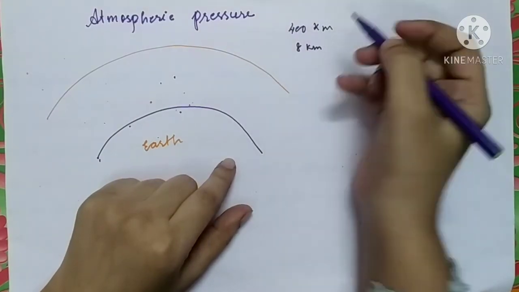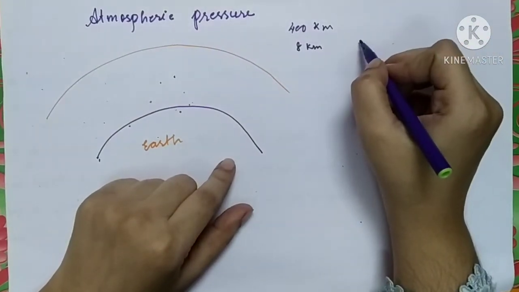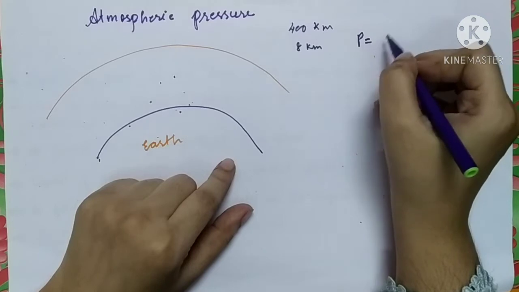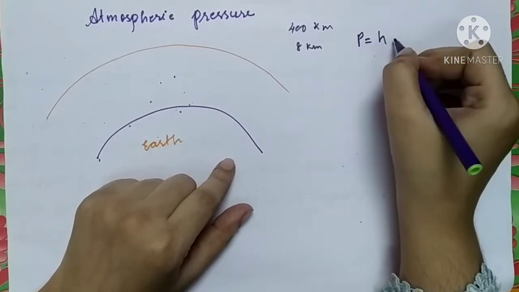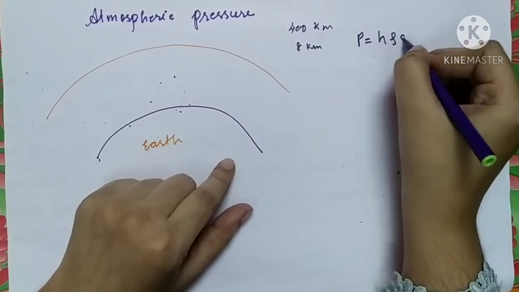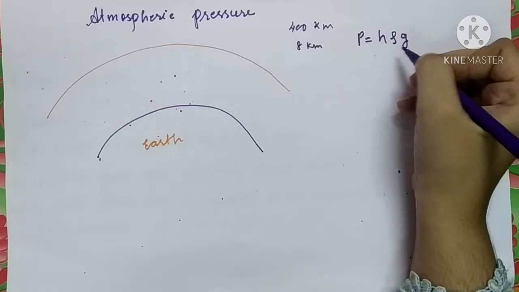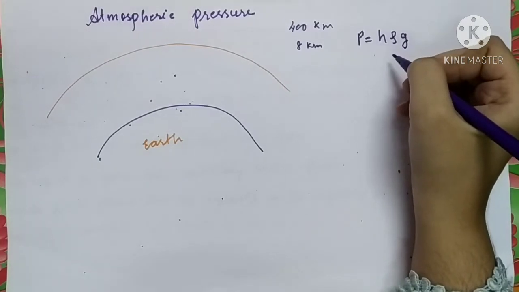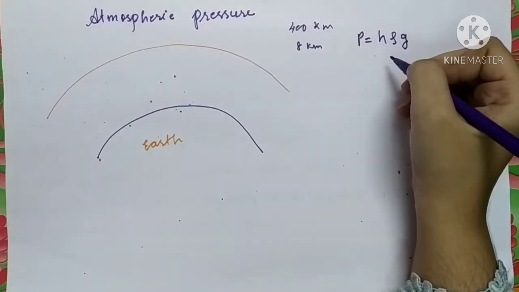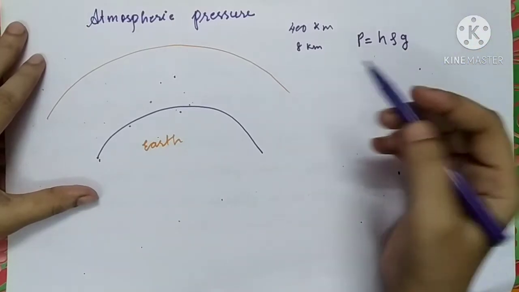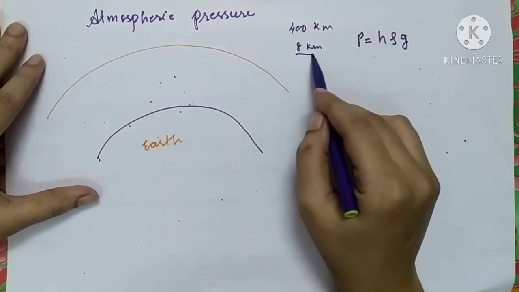So atmospheric pressure was calculated by the same formula. In the last lecture we had seen the formula for the atmospheric pressure is H rho g, and the formula for the pressure exerted by a liquid column is also H rho g. We had calculated this atmospheric pressure only up to a height of 8 km.